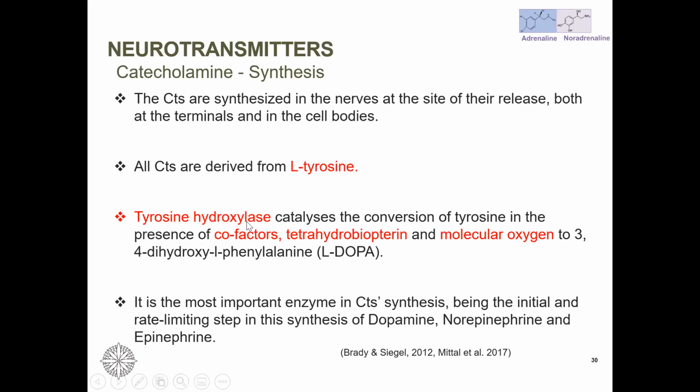Now, tyrosine hydroxylase is the most important enzyme in catecholamine synthesis, and that is the rate limiting step. So if there is deficiency of this amino acid, then this pathway would not progress further.